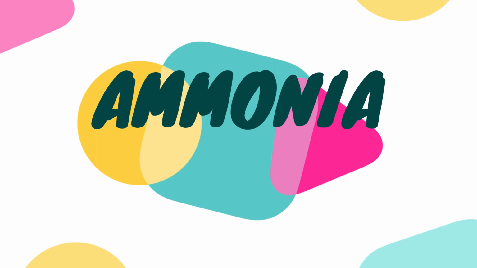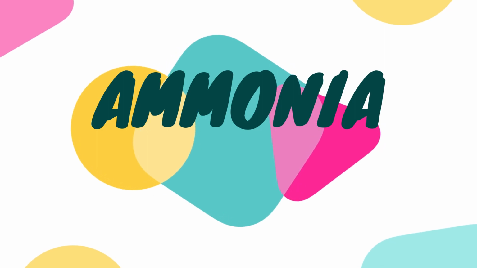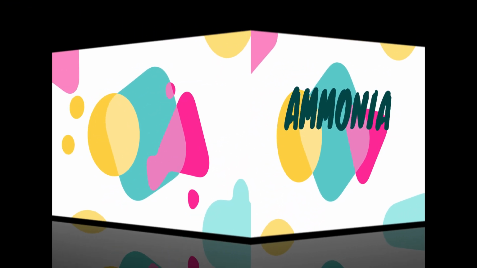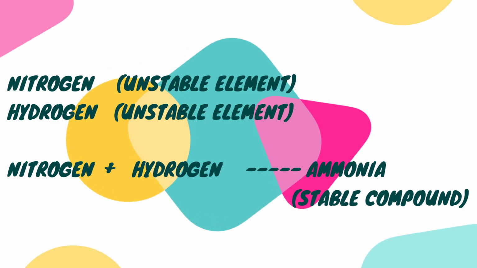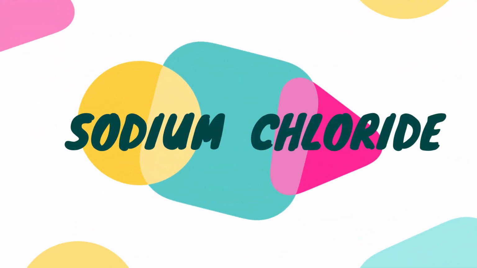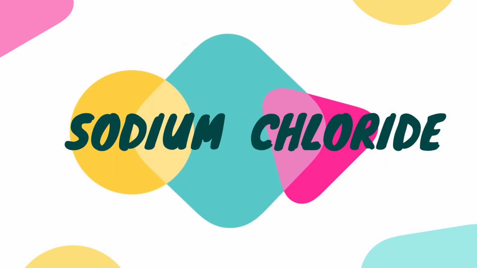Let us take one example, ammonia. Ammonia is a compound. It is made up of 2 elements, nitrogen and hydrogen. It exists independently. It exists in a gaseous state. Next example, sodium chloride. Sodium chloride is a compound.